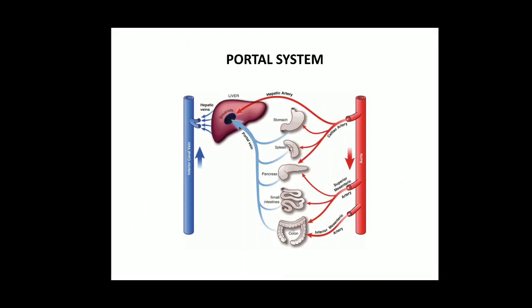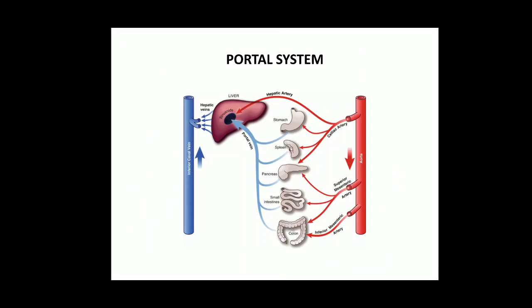If you see, the arteries which are going to your alimentary canal, maybe the stomach, spleen, pancreas, small intestine, large intestine, are dividing into capillaries, providing oxygen and taking the nutrients from the digestive system.